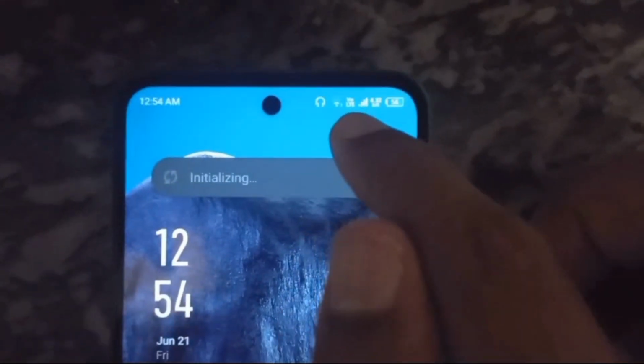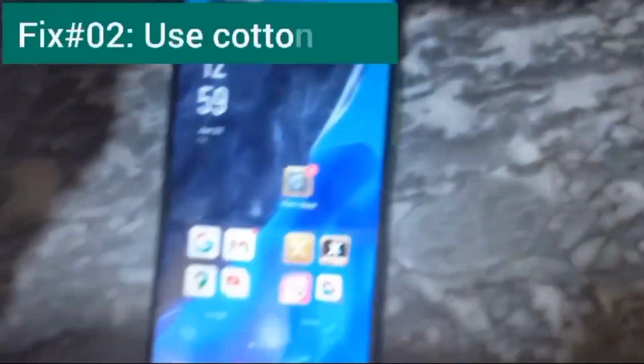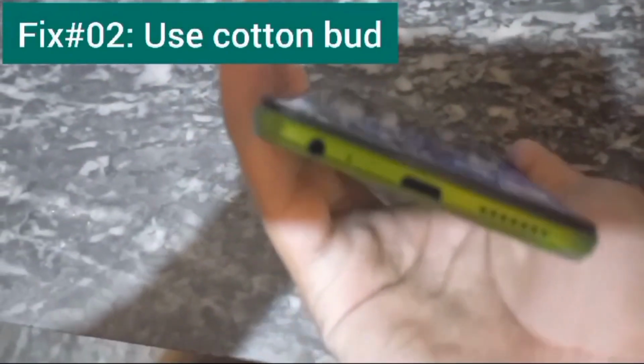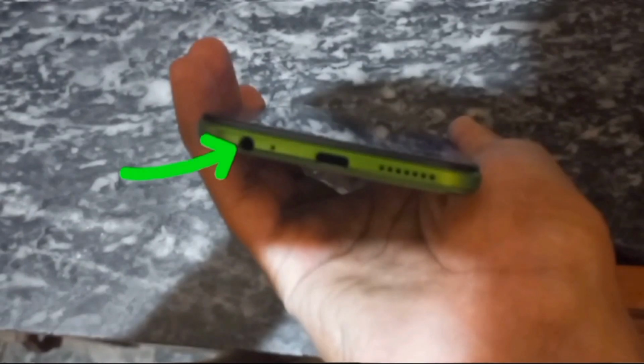Viewers, if the headphone icon still shows up in the status bar of your mobile, so for that what you have to do, you must have a cotton bud and then you have to put it inside the headphone jack, which I am going to show you practically right now. So I will take any cotton bud and put it inside this hole. So viewers, you can see that this is the cotton bud. Now I will put it inside the jack of my smartphone.